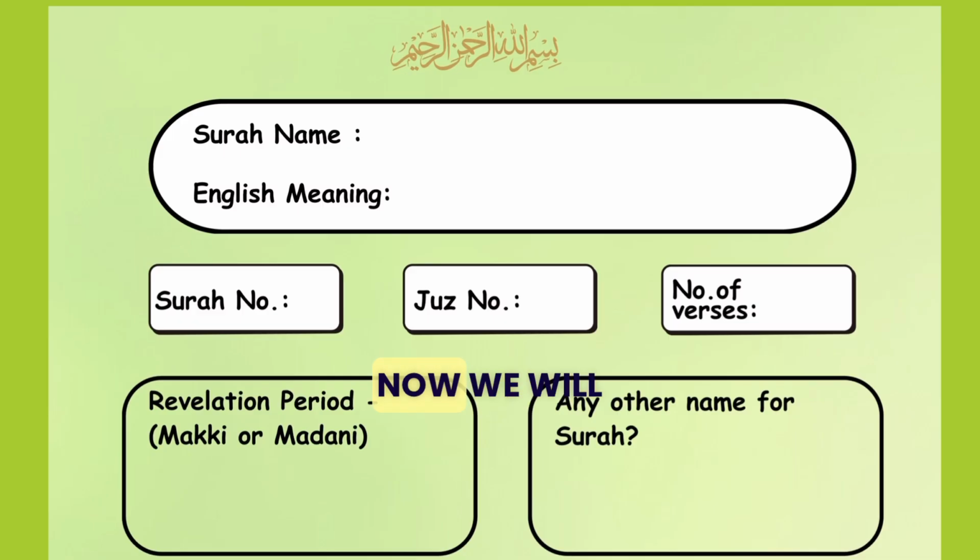For example, now we will start here. On the first page, we have a page for the surah name, and then you can write down the English meaning of this surah. The surah number can be written here, the juz number, and then the number of verses.